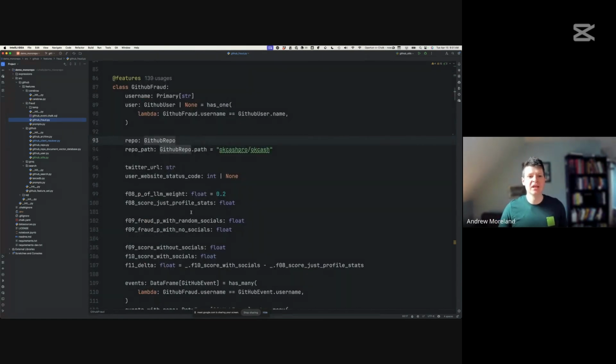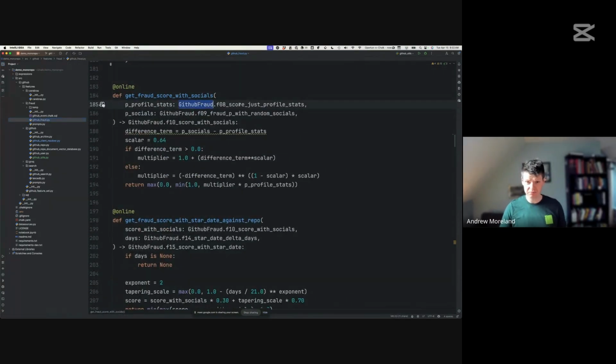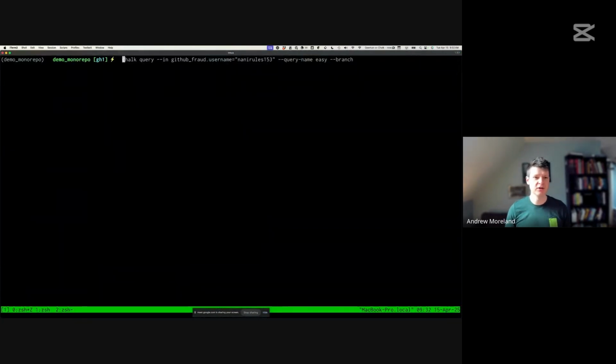But basically, we're just pulling in data about people's profiles, the stuff they filled out on their website, and trying to figure out whether that person represents a real user. And once we've defined these things, we can go ahead and query for the data.